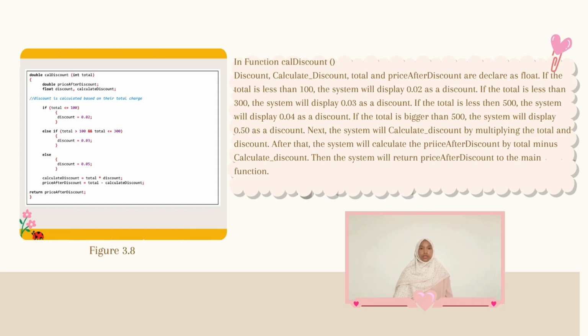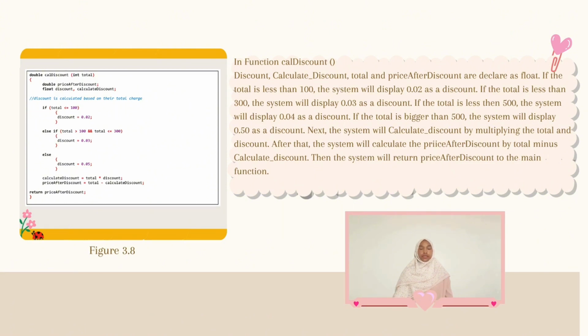If the total is less than 300, the system will set discount as 0.03. If total is less than 500, the system will set discount at 0.04. If total is bigger than 500, the system will set discount as 0.05.